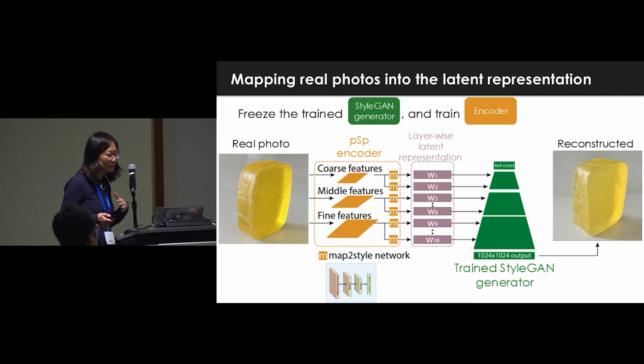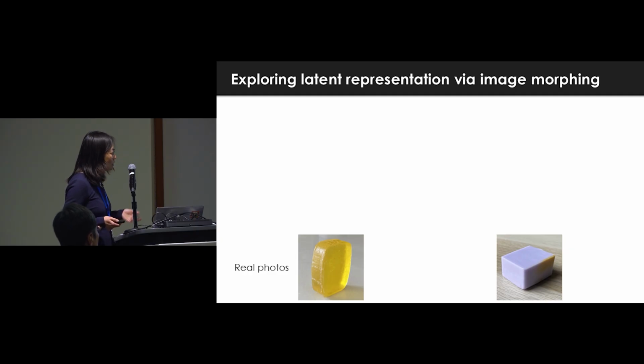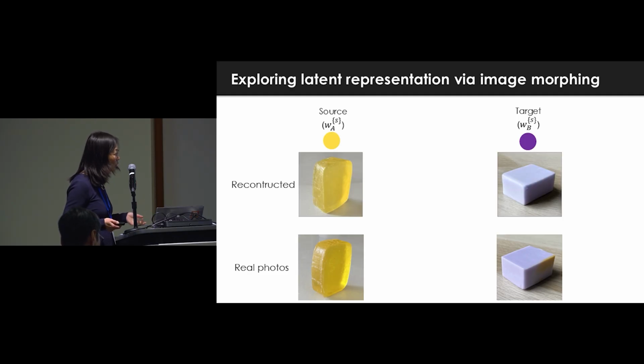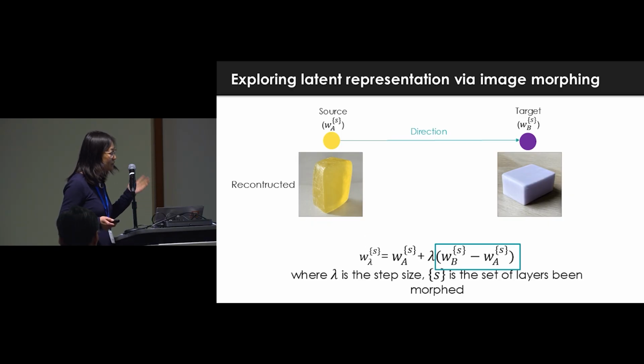We did test that humans cannot tell the difference. So given this encoder, now we can project real photos into the latent code, two different photos of two different types of soap. On the left is glycerin soap, on the right is a milky soap. And then using linear interpolation to explore what the latent space means.